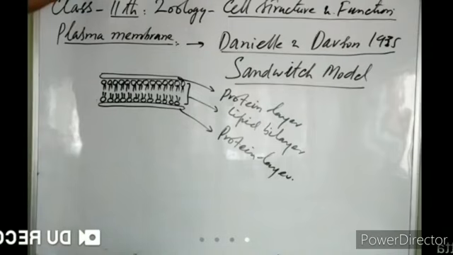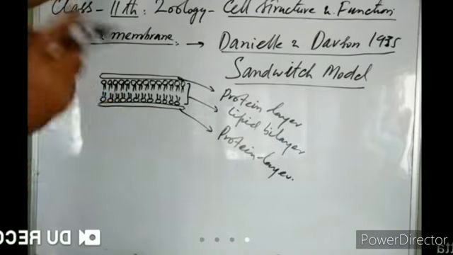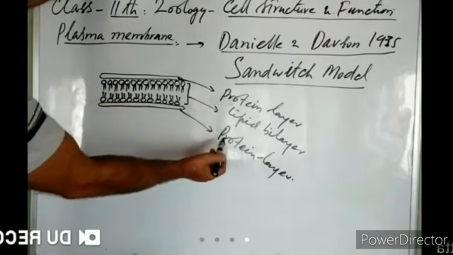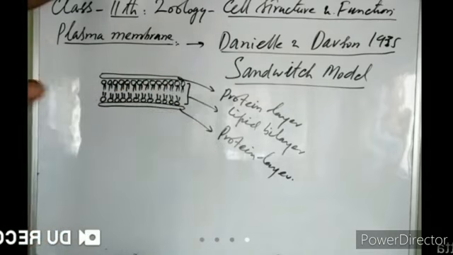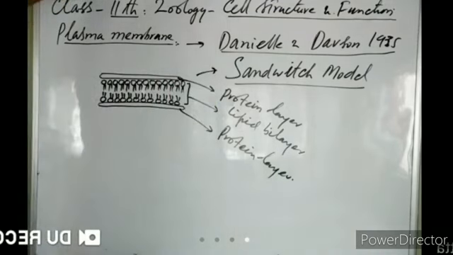Have you taken a sandwich? In a sandwich, there are two bread slices, right? And in between them, there is some other material. Similarly, here are two protein layers, one protein layer and another protein layer. In between these two protein layers, there is a lipid bilayer. So the lipid bilayer is sandwiched in between these two protein layers. That is why it is known as the sandwich model. This sandwich model was proposed by Danielli and Davson in 1935.